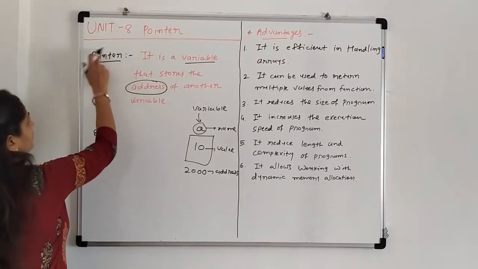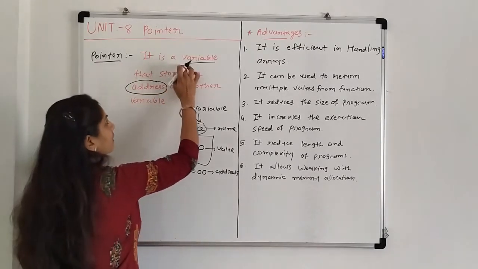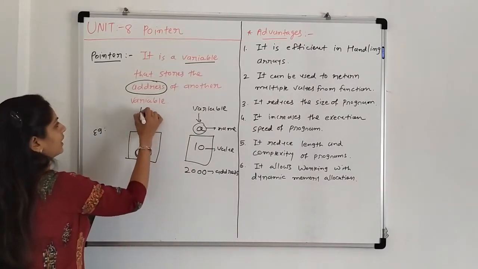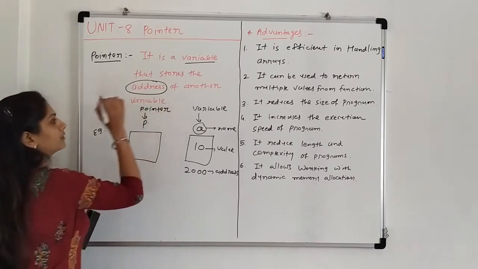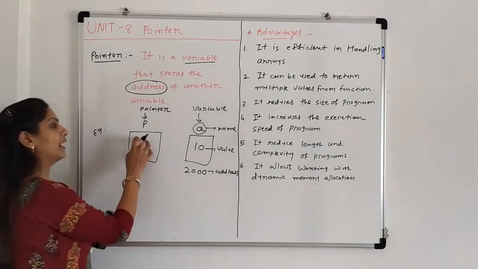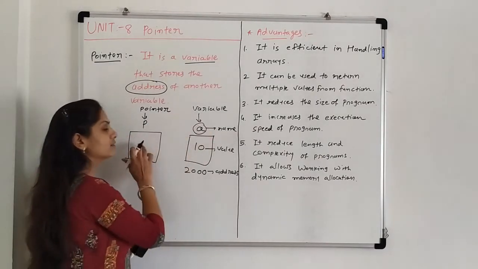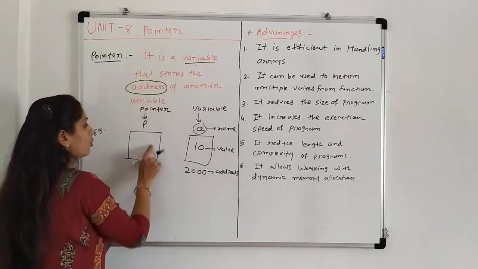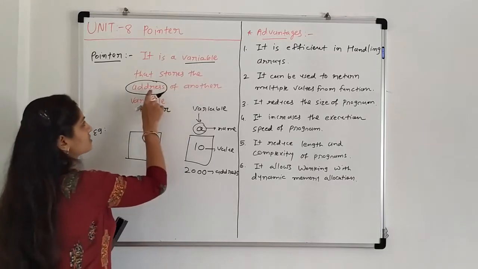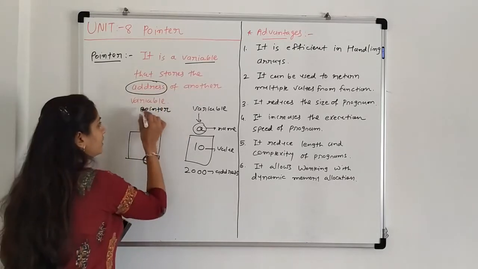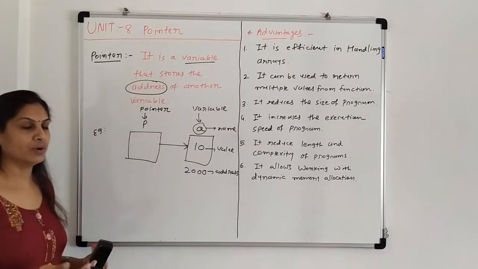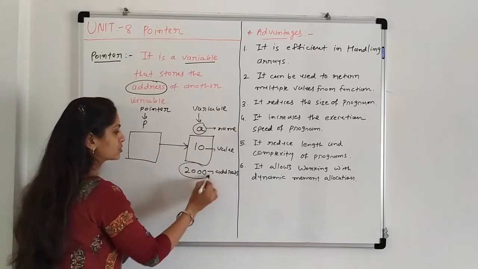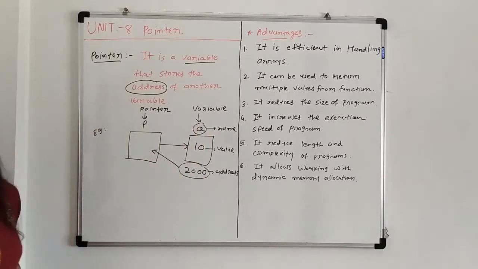Now the concept of pointer. What is a pointer? The pointer is nothing but again one variable. So here we are declaring another variable, that is p, and that is a pointer. How can we identify that this is not a pointer and this is a pointer? According to the definition, it is a variable that stores inside its value an address. Which address? A pointer points to some other variable. This p points to, suppose, a. So the address of a, that is 2000, is stored in its value.